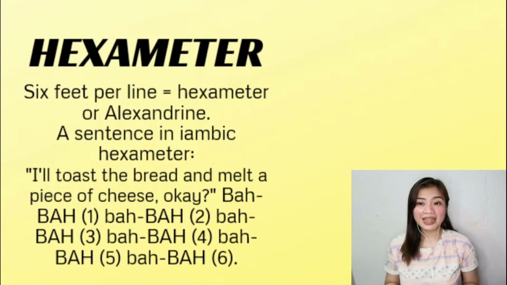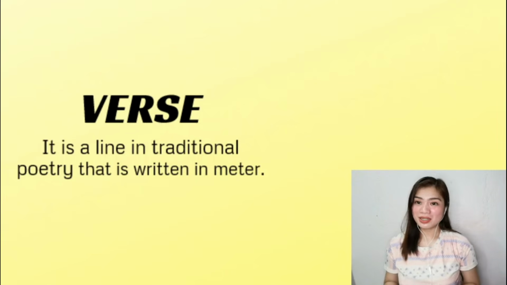6 feet per line, we call it hexameter or alexandrine. So a sentence in iambic hexameter is, I'll toast the bread and melt a piece of cheese, okay? And if we have 7 feet per line, we call it heptameter. I guess you get the idea, right? At this point, let's talk about verse.